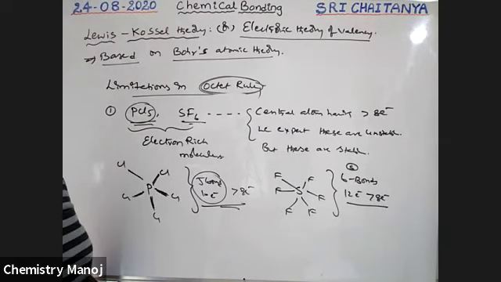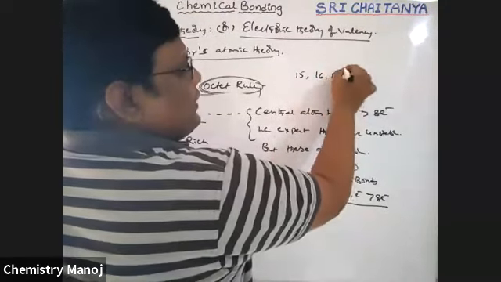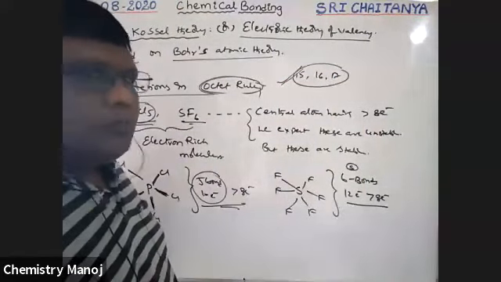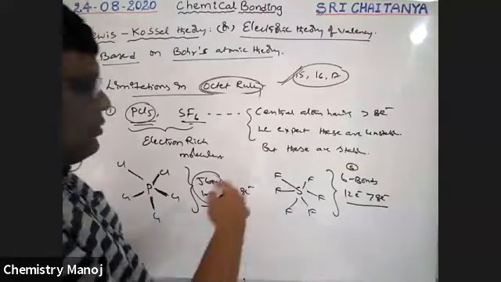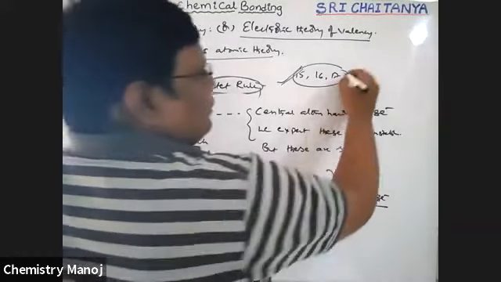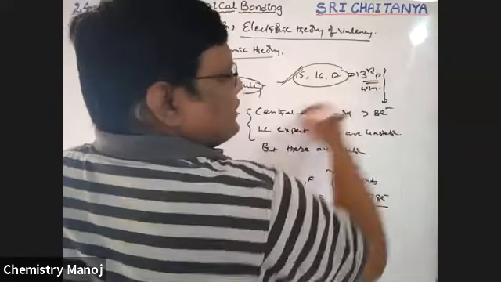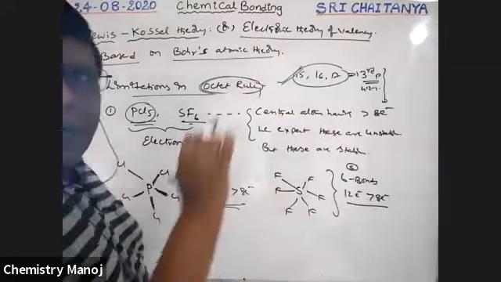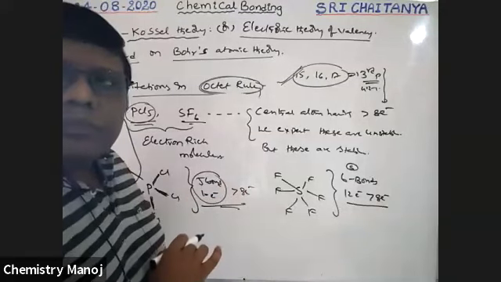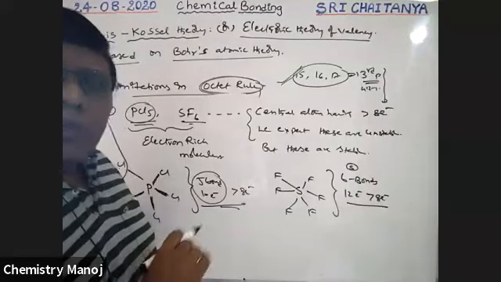Generally, electron-rich molecules are formed by the elements of the 15th, 16th, and 17th groups. So this is an electron-rich molecule. In particular, third period onwards, third period, fourth period, those group and those period elements generally violate this rule. They give more than 8 electrons at the central atom of the molecule.